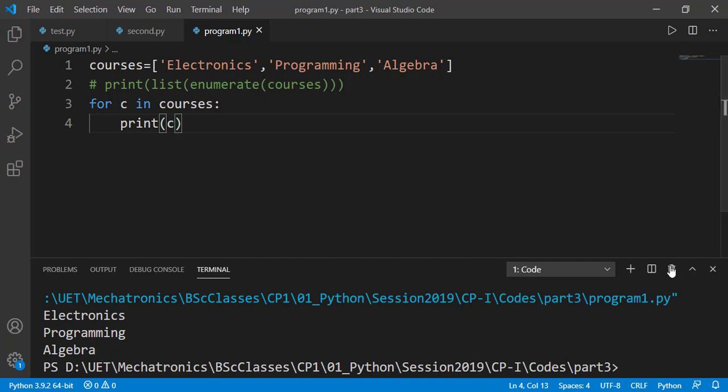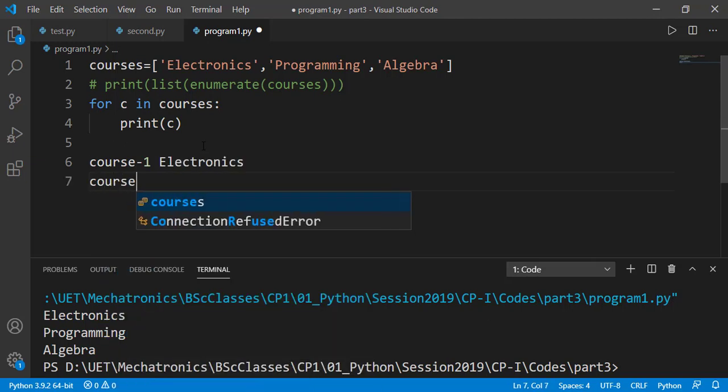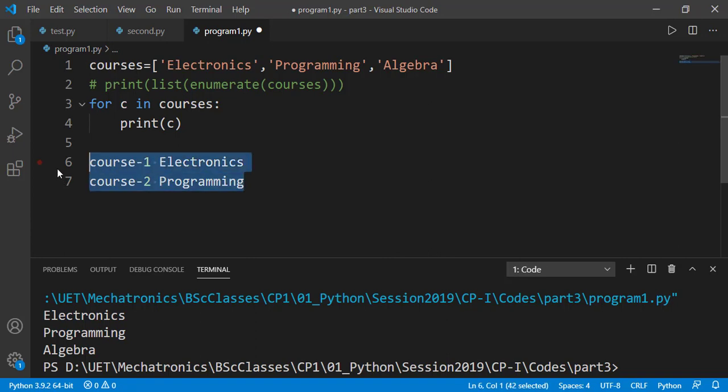But suppose instead of printing the course's name directly, I want to print them as course 1 and then the name of the first course, course 2 and then the name of the second course, and so on. For that we can use the range function to generate these numbers and access the elements of the list using that number as index. But generally we are comfortable in accessing the elements of an iterable directly rather than through the index. And for that this enumerate function can be helpful.